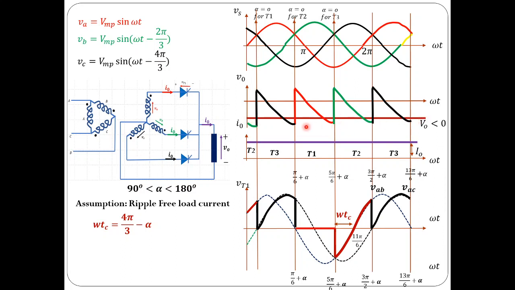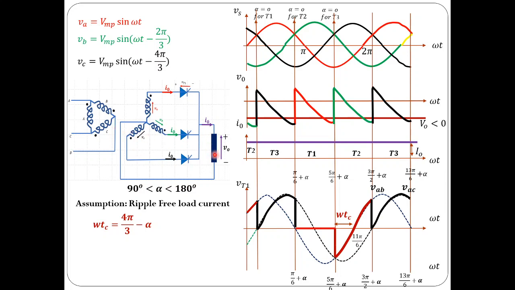Now here, if you see the average value of the output voltage, it is more negative. For alpha ranging from 90 to 180 degrees, the average voltage is found to be negative. It is less than 0. The voltage is negative and the current must be positive all the time. So in this particular case, the power absorbed by the load is going to be negative. What does it mean? The load is not taking power, instead it is giving power back. Power is supplied from the DC side, that is the load side, to the source side.